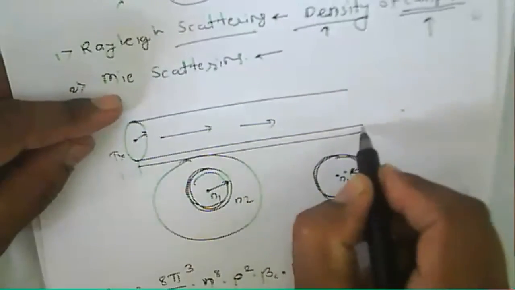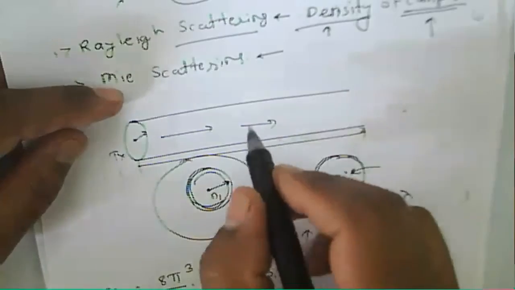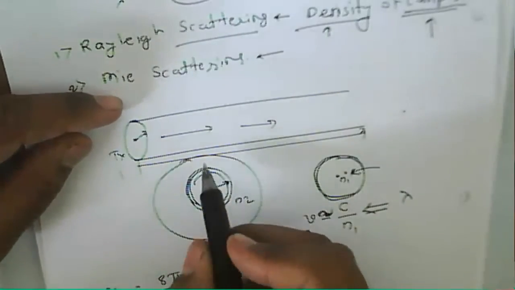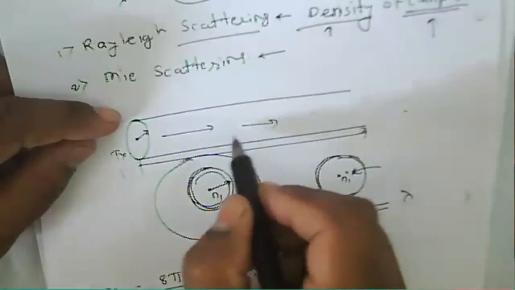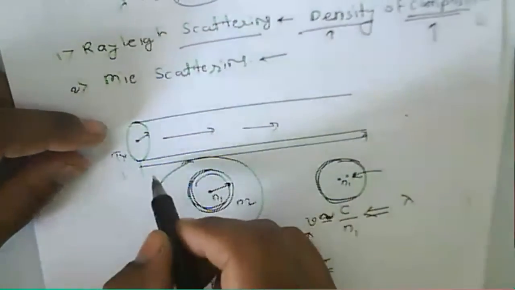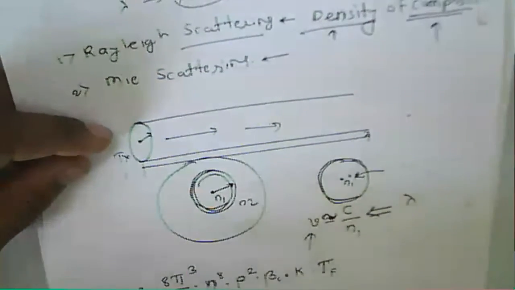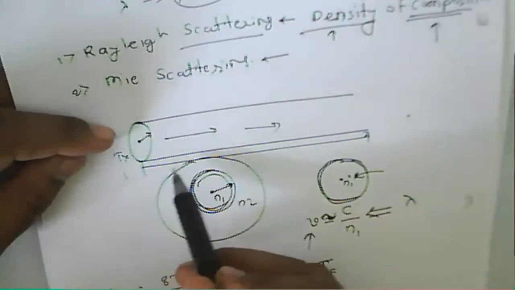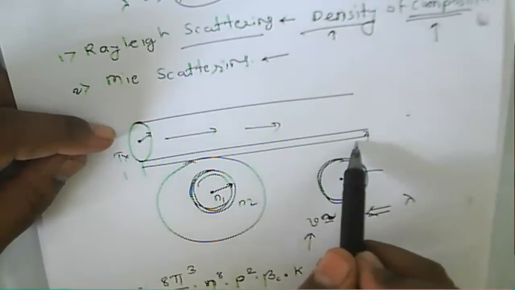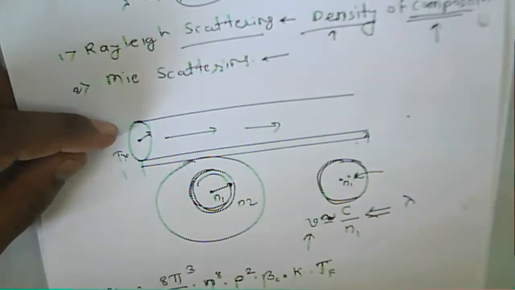That transmission loss of a fiber depends upon the length of the fiber. Based on the length of the fiber, we can consider how much loss will occur inside the fiber. So Rayleigh scattering depends upon the length of the fiber, and again it depends upon the operating wavelength.